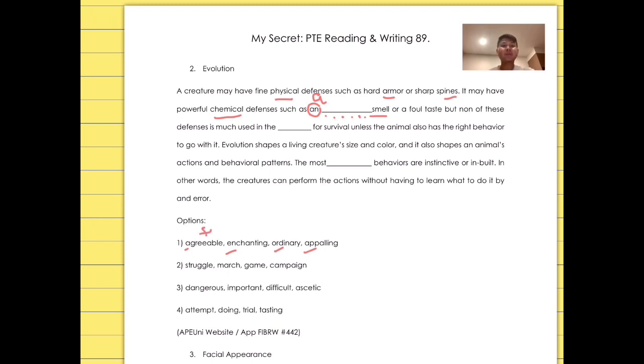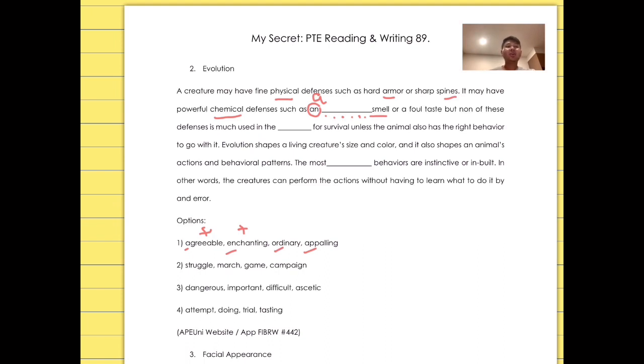So it's positive. Enchanting as well. Enchanting is something positive. Enchanting means something like attractive and pleasant. It's something like delightful and agreeable. So it's quite similar. If two vocabularies or two options are quite similar, 90% I'm not going to choose either of them.